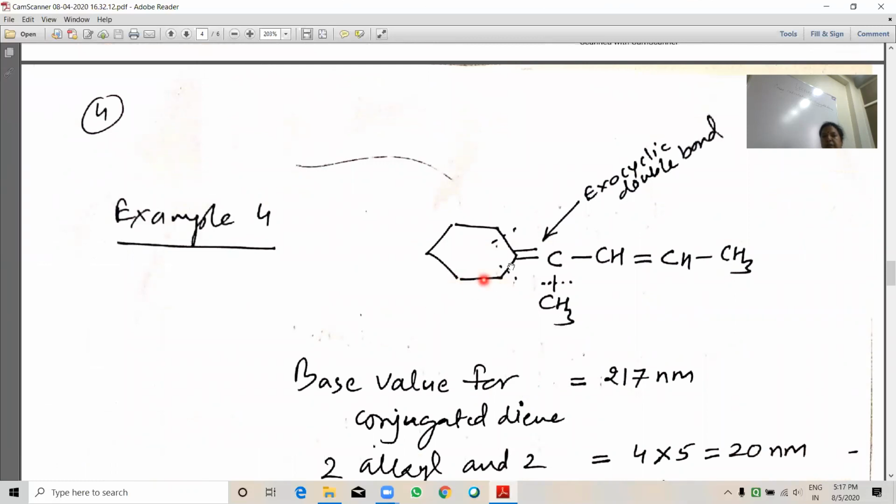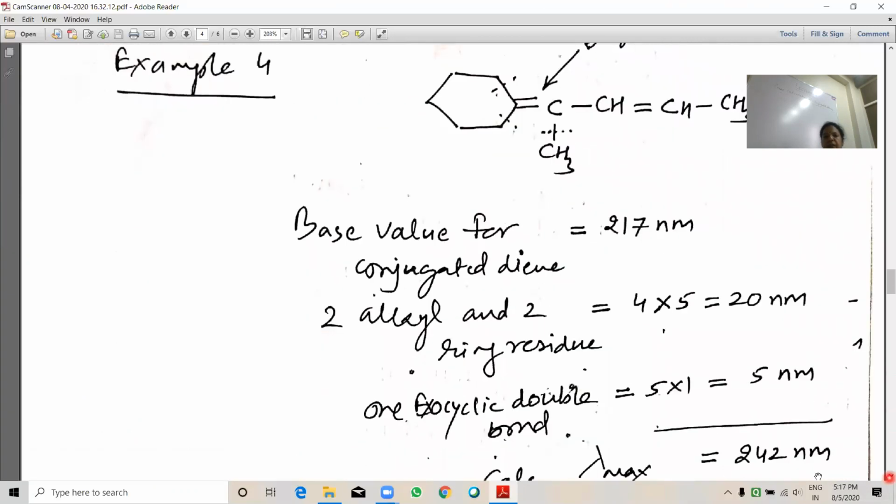Next example, see here: double bond, single bond, double bond, a conjugated diene. It is an open chain. So the base value for a conjugated diene is 270 nanometer. 2 alkyl and 2 ring residues, so 4 multiplied with 5, 20 nanometer.